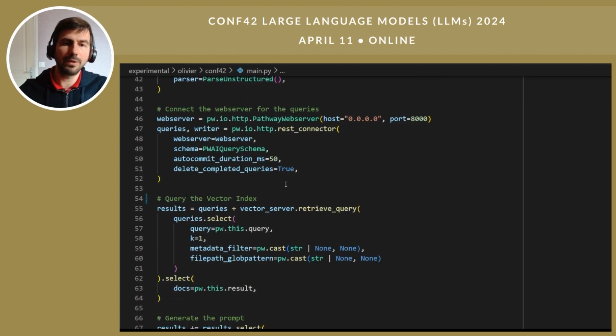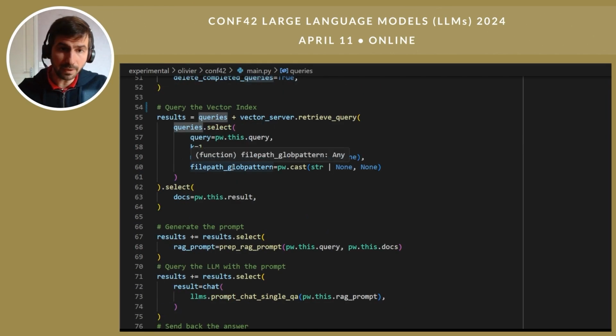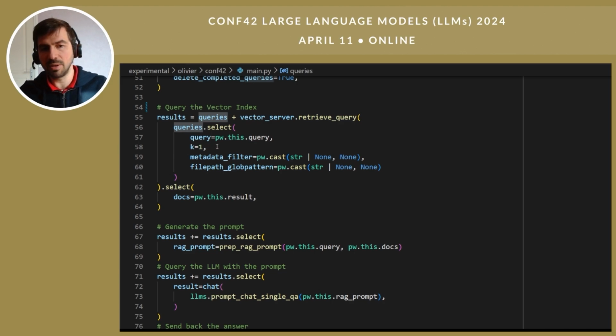We need to define a web server for the query and answer. So everything is customizable. And using a REST connector, we obtain the queries. Now we can do the RAG. So we retrieve for each query the most similar document. So here we retrieve only one document, but in practice, depending on your use case, it might be 10, 20, 30.